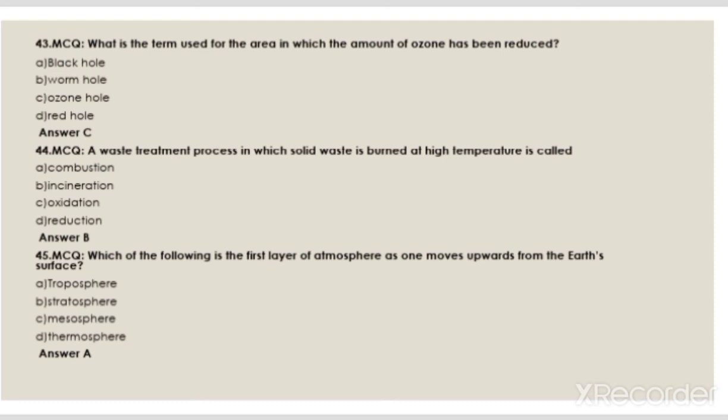What is the term used for the area in which the amount of ozone has been reduced? Black hole, wormhole, ozone hole, red hole. The answer is C. Ozone hole. A waste treatment process in which solid waste is burned at high temperature is called: combustion, incineration, oxidation, reduction. The answer is B. Incineration.